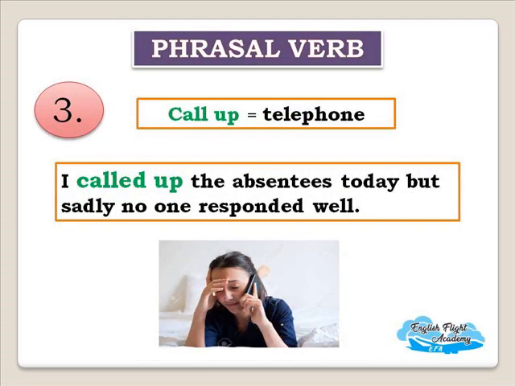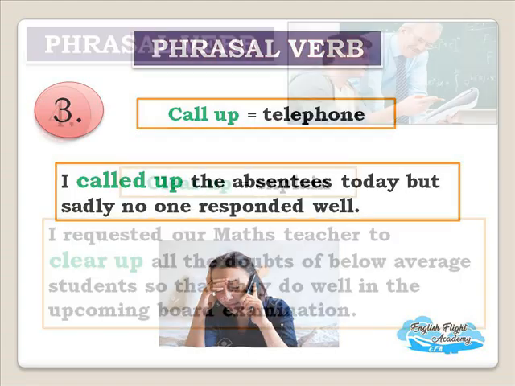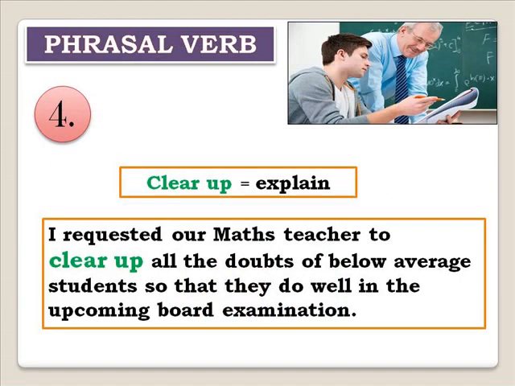The third one in the list is call up. Call up means to telephone. I called up the absentees today, but sadly no one responded well. Called up means telephoned. And the fourth one in the list is clear up, which means to explain. I requested our maths teacher to clear up all the doubts of below average students so that they do well in the upcoming board examination.